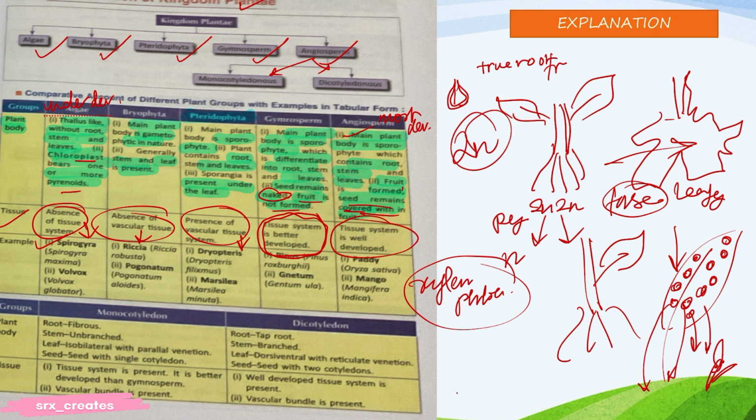Now Spirogyra, Volvox, Riccia, Pogonatum, Dryopteris, Marsilea, Pinus, Cycas, paddy, mango. Now please write the scientific name also. You have to learn this. Spirogyra is Spirogyra maxima. So you have to write like this, okay?